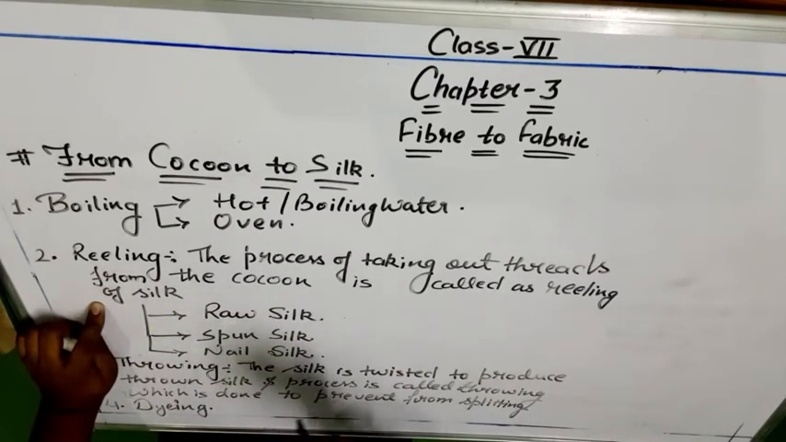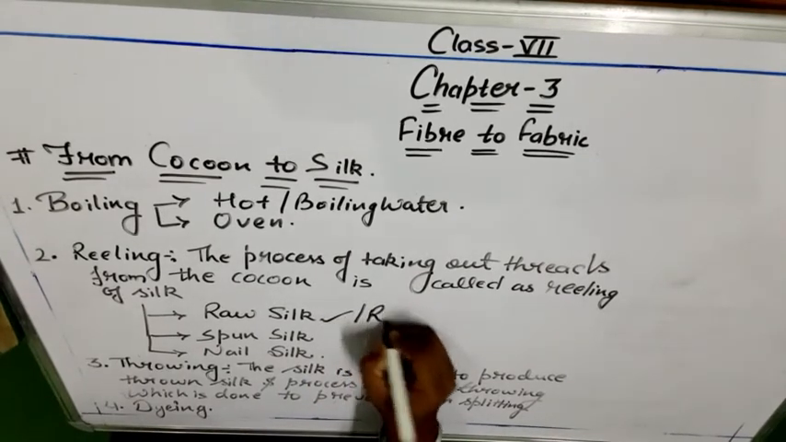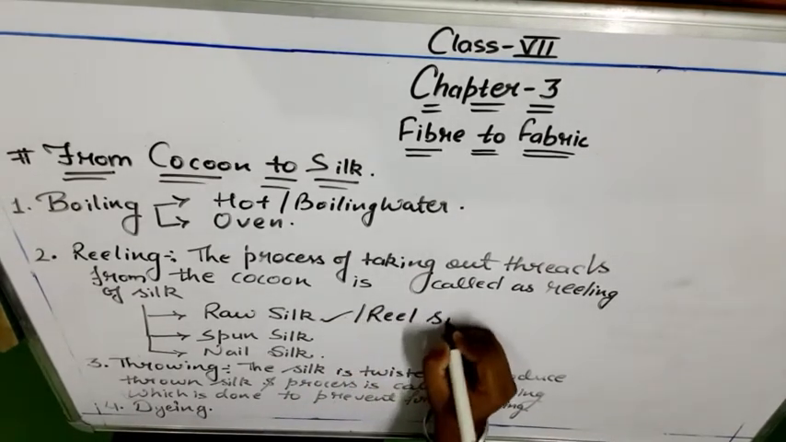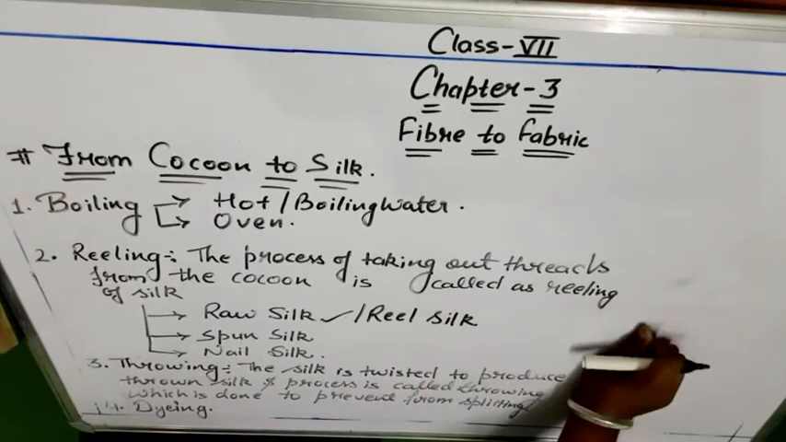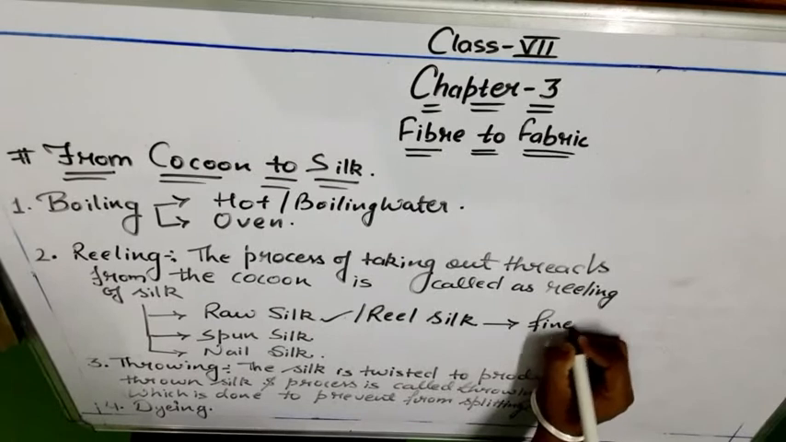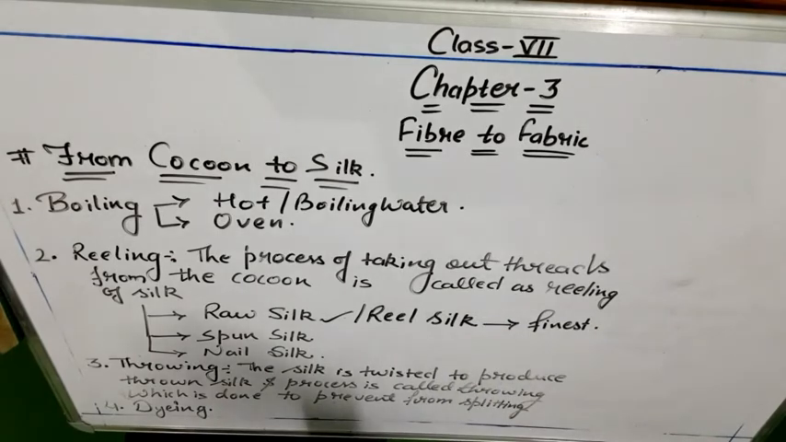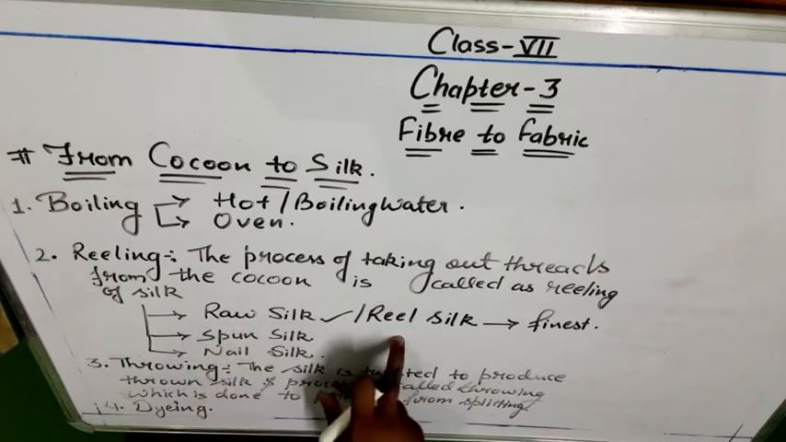And here we get the three grades of silk. That is raw silk. It is also known as real silk, which is one of the finest qualities of silk, used in making sarees, curtains, shirts. Means the topmost quality of silk is called raw silk or real silk.